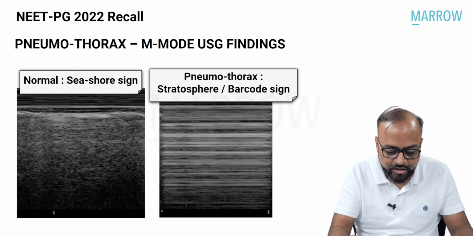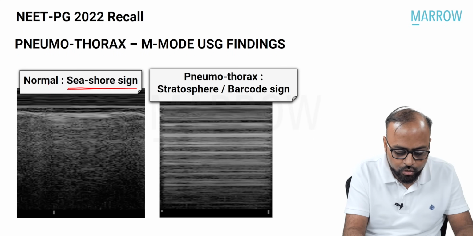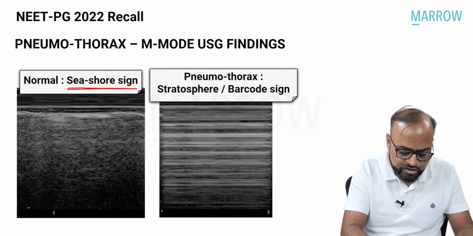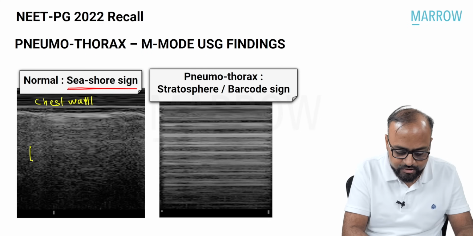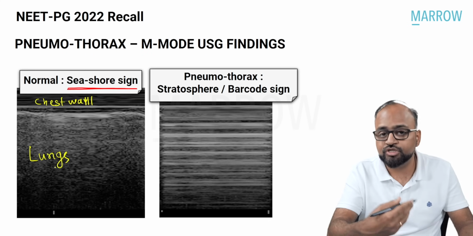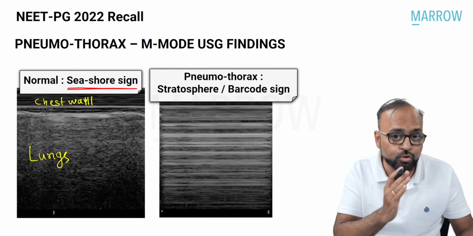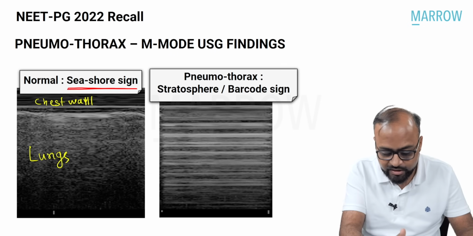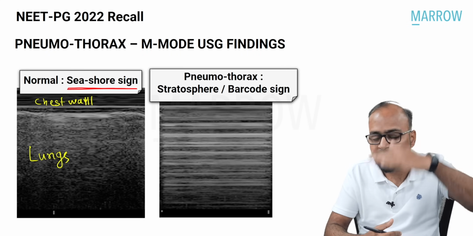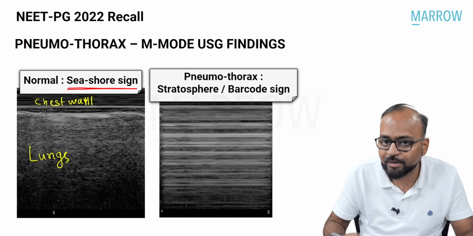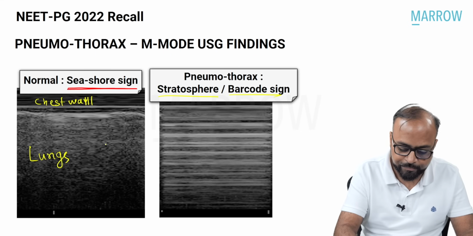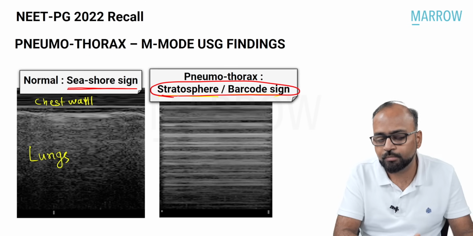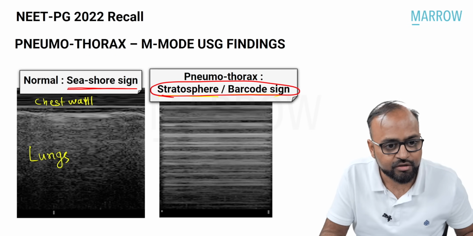On M-mode ultrasound, an appearance called the seashore sign is seen normally, where the chest wall layers create the waves. The sand granular appearance is created by the lungs. This is called the seashore appearance on M-mode in normal patients. But in pneumothorax, this lung is no longer there because it is pushed inside. There is all air in the pleural cavity. This creates a striped appearance. This is called the stratosphere sign or barcode sign. So seashore sign in normal patients, stratosphere sign, barcode sign in pneumothorax.